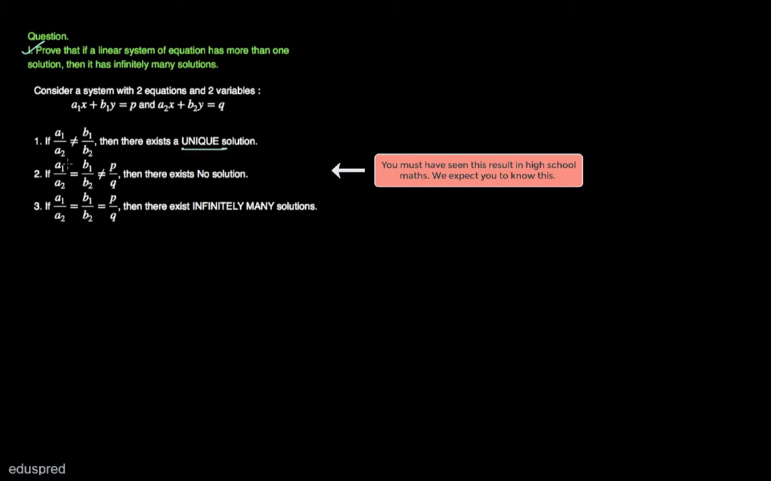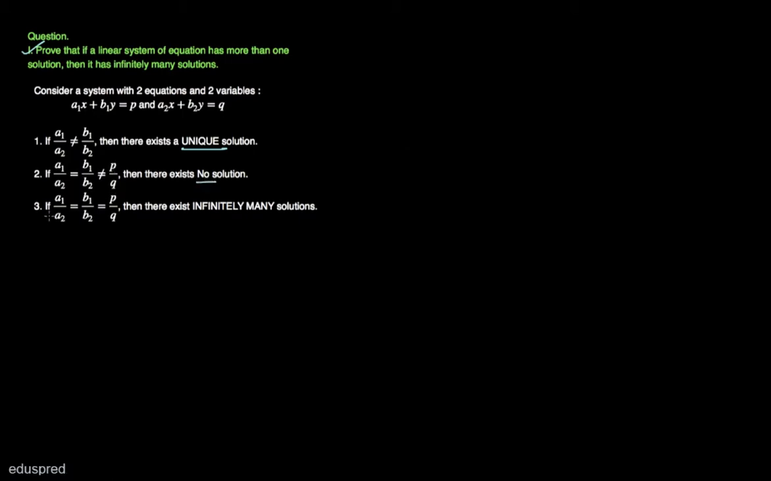Secondly, if a1 divided by a2 is equal to b1 divided by b2, but this is not equal to p divided by q, then there exists no solution. And third, if a1 divided by a2 is equal to b1 divided by b2 is equal to p divided by q, then there exist infinitely many solutions.